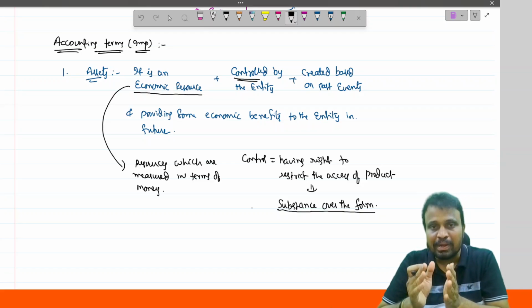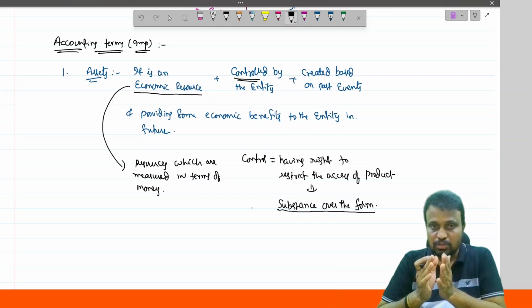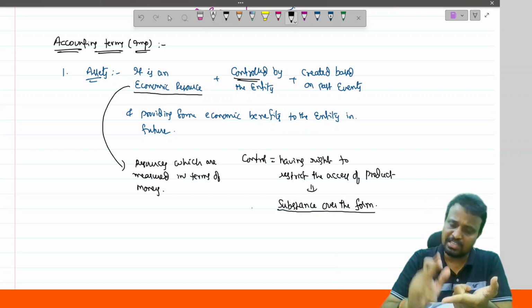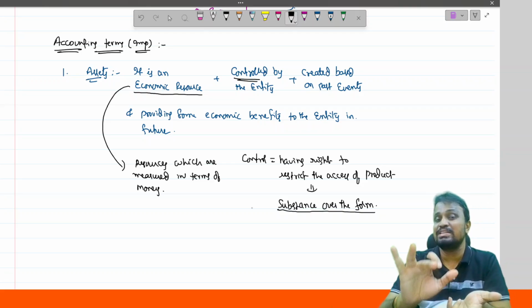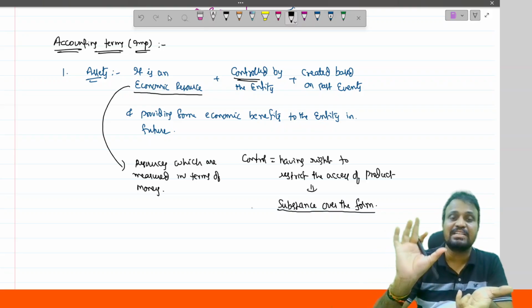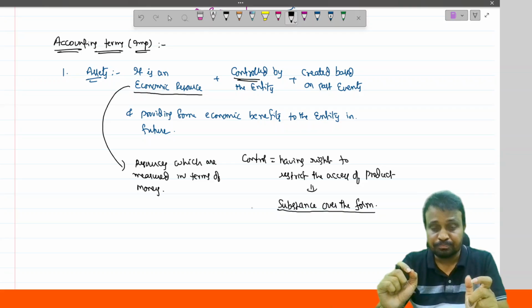Simply because a legal formality is pending, you can't say it is not your asset. Are you utilizing the asset for your business purpose? Yes. Will you get the ownership in future? Yes. Then you can treat it as an asset in your books of account, as per the concept of substance over the form.